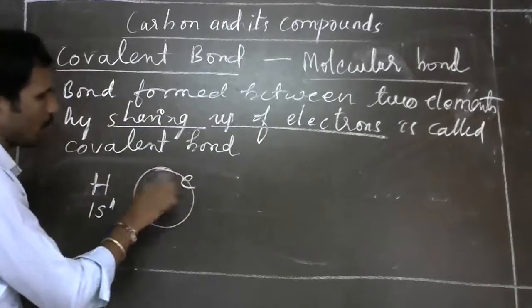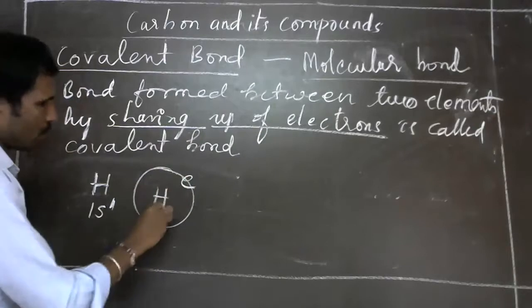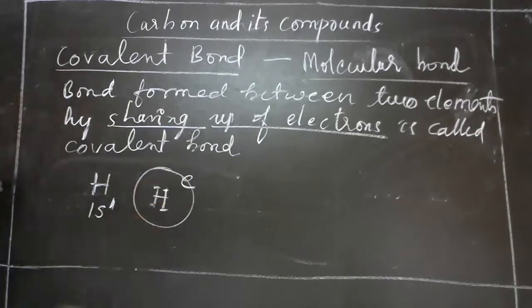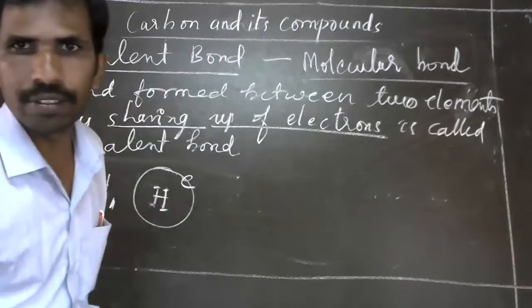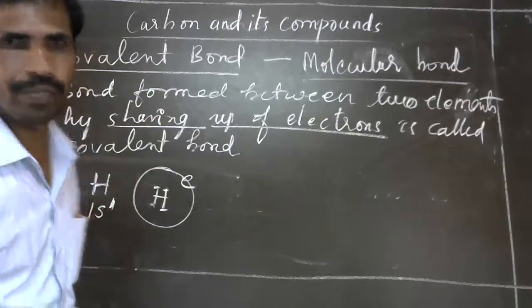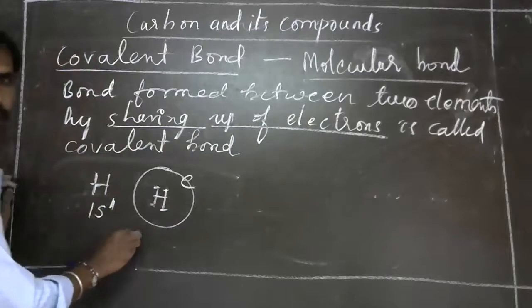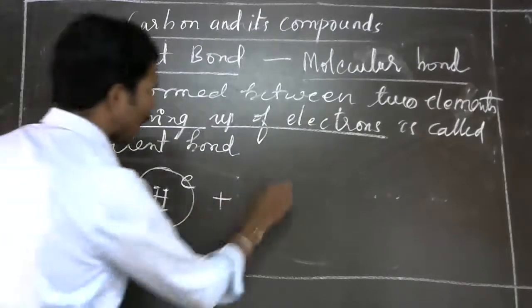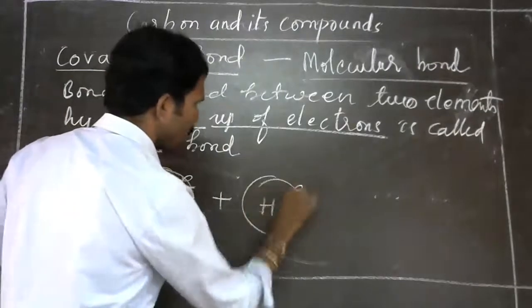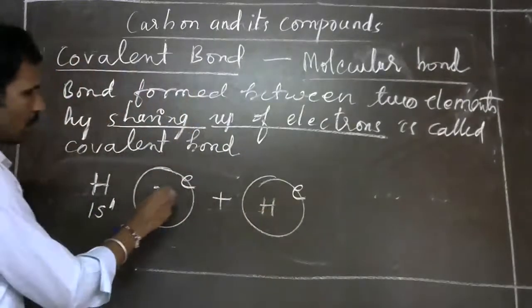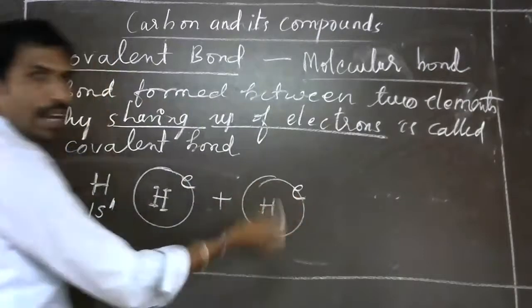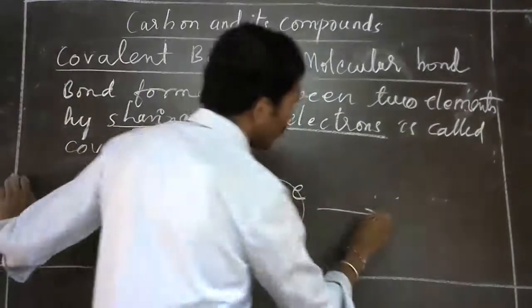So hydrogen becomes stable by sharing its electron with another hydrogen atom to form H2.